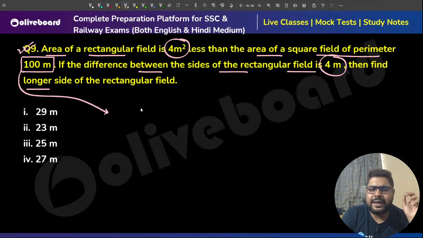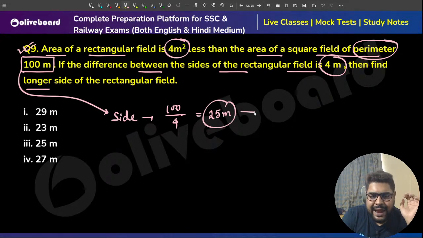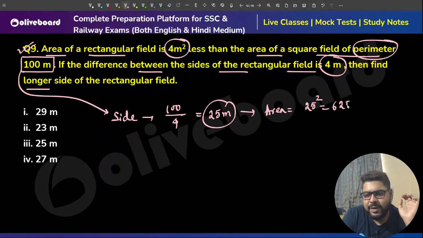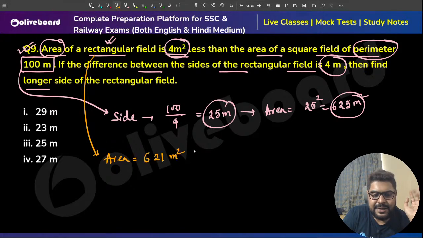Sir, if the square field's perimeter is 100 meters, side will be how much? Side will be 100 by 4, because there are 4 sides to a square. So 25 meters. That means area of that square will be 25 square, 625 meter square. So the rectangular field area will be 4 meters square less. So rectangular field area is 621 meters square. Now we will use some trick. 4 meter less, 625 minus 4.